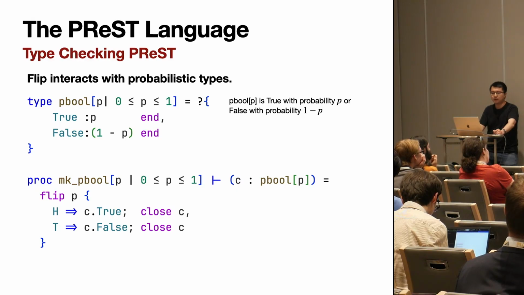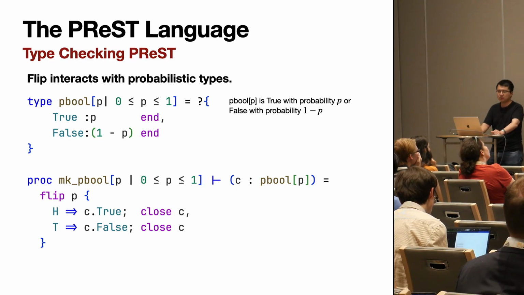And then we are emitting on this channel C a probabilistic bool with exactly probability p of landing on true. We're doing this through the flip primitive. We're flipping a coin, and if it's landing on heads, we're going to send on this channel C the true message. Otherwise, we're going to send false.